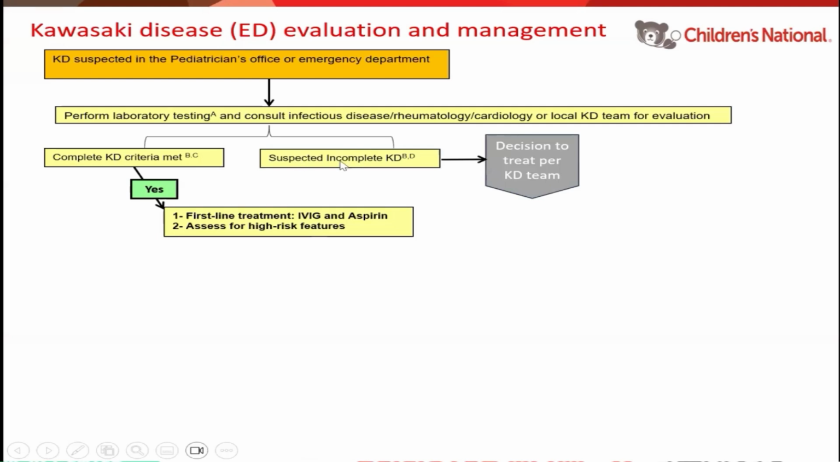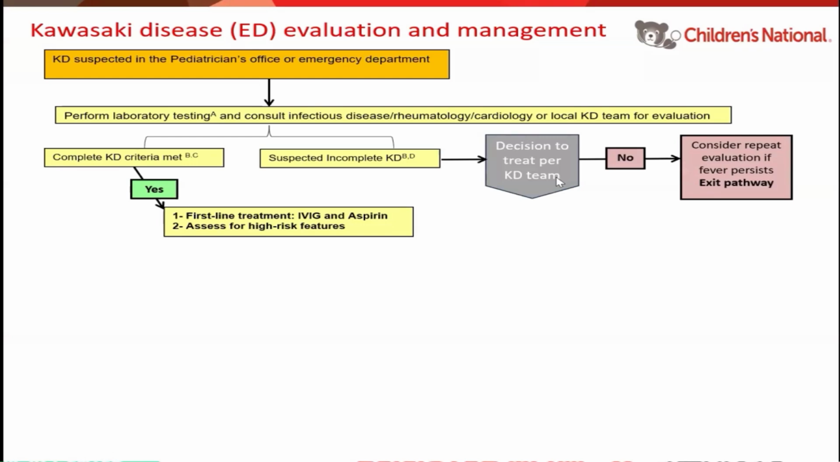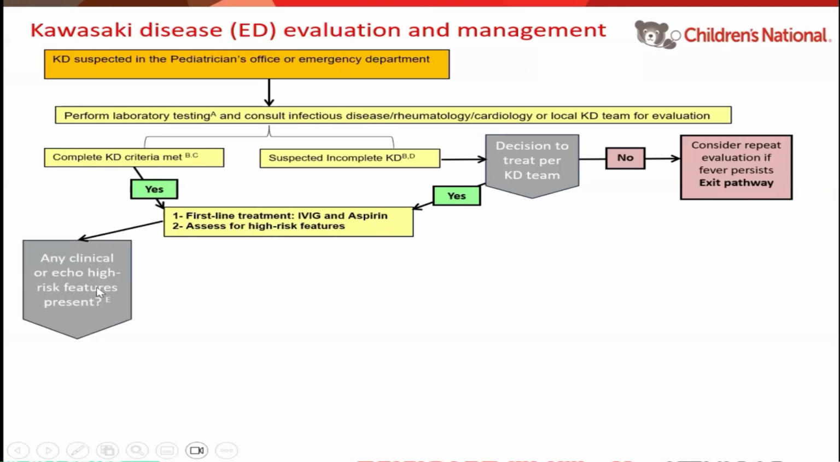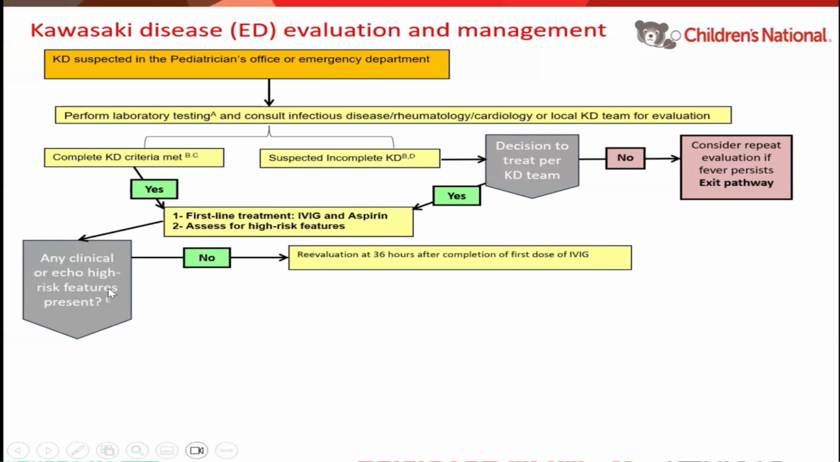On the other hand, if the patient is suspected to have incomplete Kawasaki, then we ask you to do the lab evaluation and the echocardiogram if needed. And then the team needs to make a decision. Does the child meet the criteria? If not, then that's the end of their evaluation here, and they exit the pathway. I will be talking about what it means to exit the pathway in the next slide. On the other hand, if the child meets the incomplete Kawasaki criteria, then they are treated the same. First-line therapy is IVIG with aspirin and assessing for high-risk features. If the patient has high-risk features, you look for that.